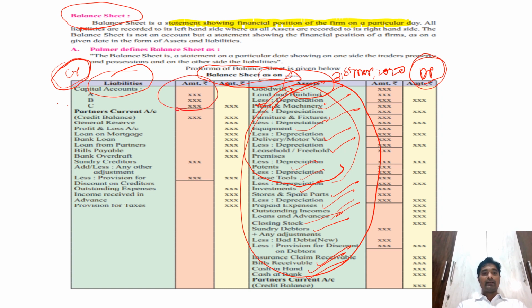See, if the current account balances are also given along with the capital account, that capital account balance should be kept fixed, and all the adjustment should be done on the current account. Separately we will maintain the current account that we have already seen in the previous slides. Then general reserve, profit and loss, loan on mortgage.